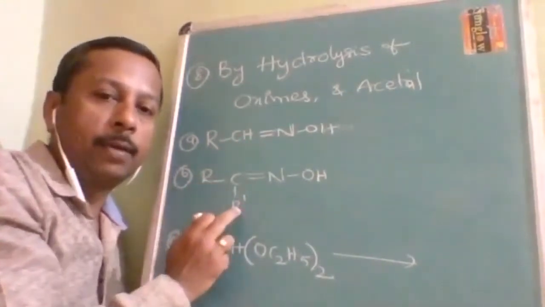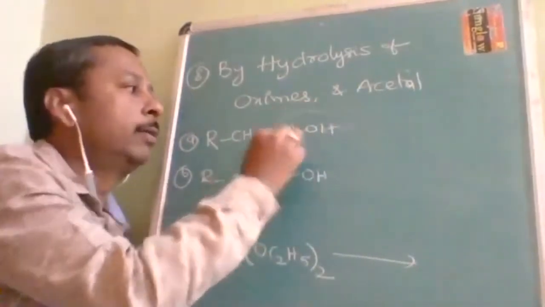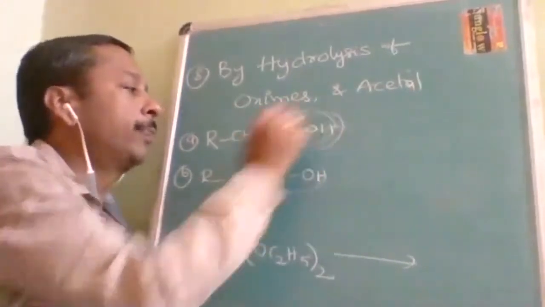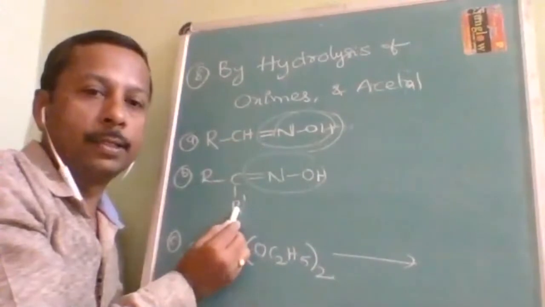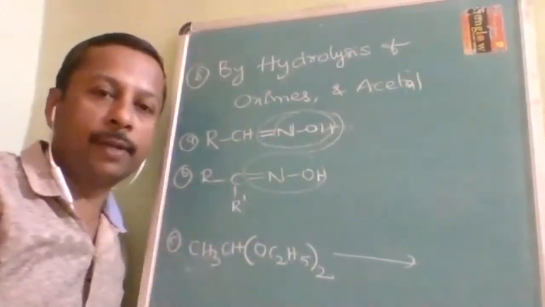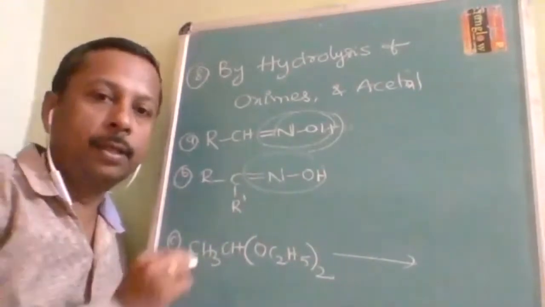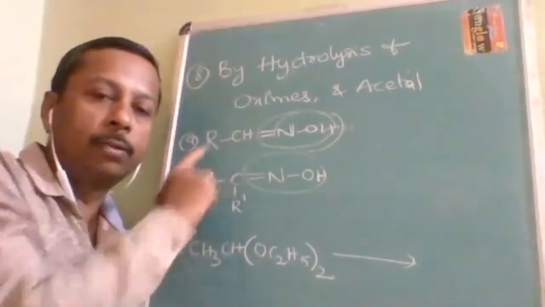On the double bond carbon, if an alkyl group is there, then it is called a ketoxime. Because of this, it is oxime, because of this, it is aldoxime, and because of this, it is ketoxime. Oxime is a functional group which contains double bond NOH, and on the double bond carbon, two alkyl groups mean ketone, one alkyl group means aldehyde.